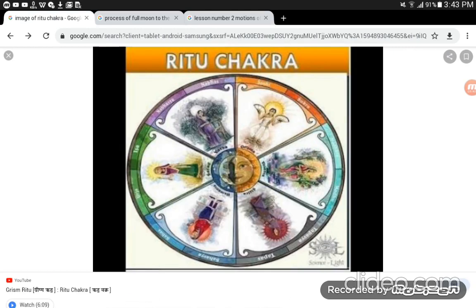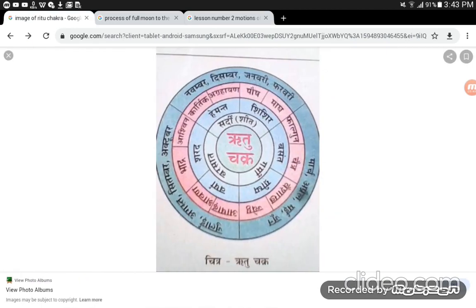It is divided into 6 equal parts. When you observe this, the main ones are 3 Ritus: Barsat, the rainy season, Grishma, the summer season, and Shita or Sardi, the winter season. These are further divided into 6 seasons.